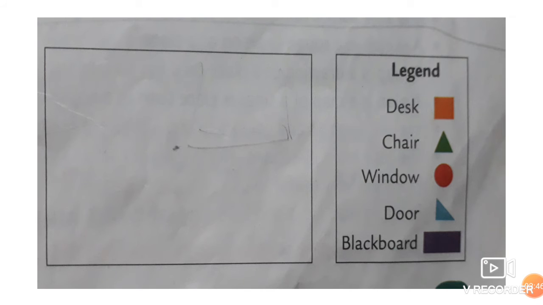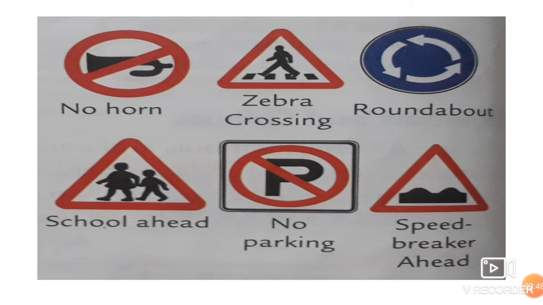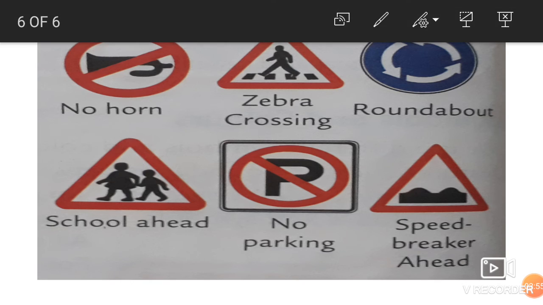Now we will talk about safety. You need to be very safe on the road. These are the symbols we should be able to identify. It can come in the exam. The first one is no horn. This is a zebra crossing. The round mark can tell you, this tells you the roundabout, which means you have to take a round and go. Then the school ahead.